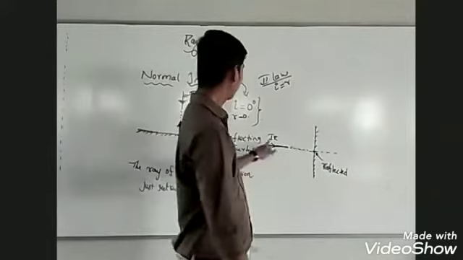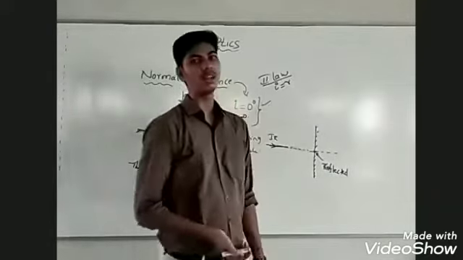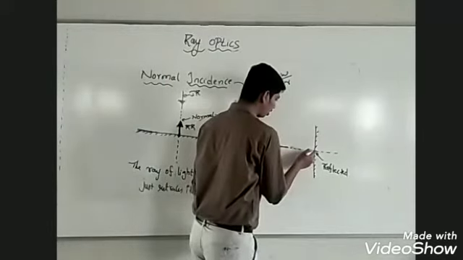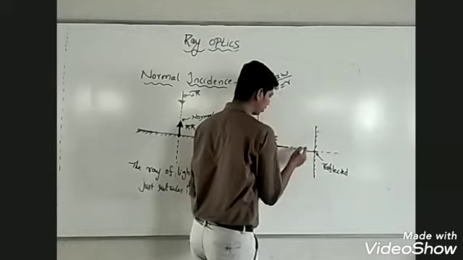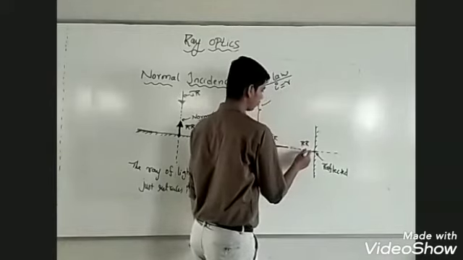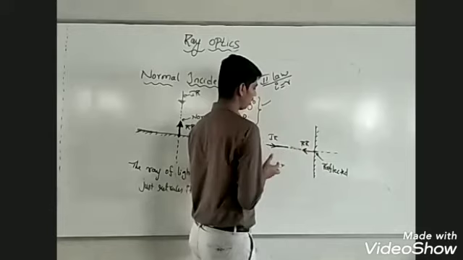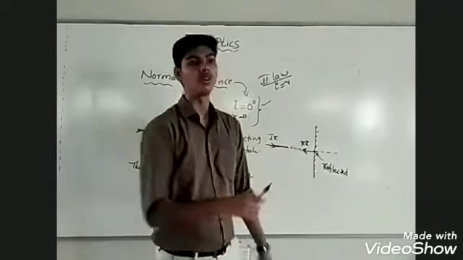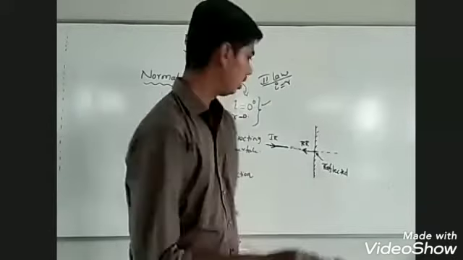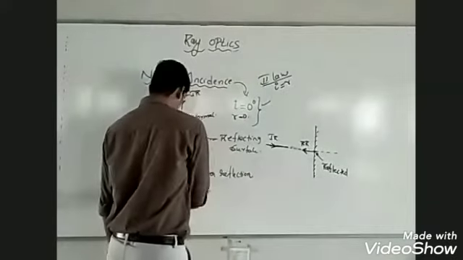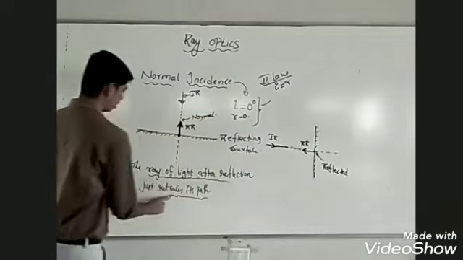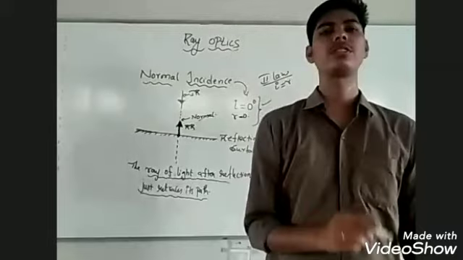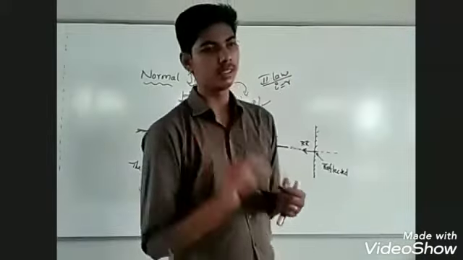If angle of incidence is 0, what should be the angle of reflection? Angle of reflection should also be 0. At this point, the light ray gets reflected. This is the reflected ray. In whichever direction the light had gone, it comes back in the same direction in case of normal incidence. The ray of light after reflection just retraces its path.